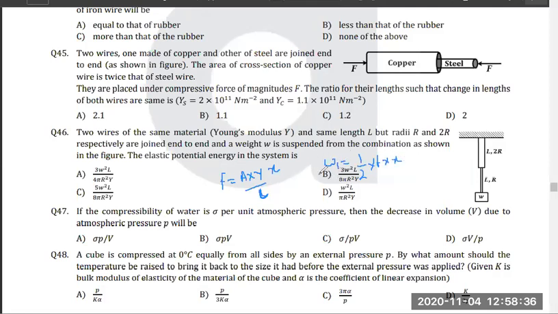Anyone have any issue in this? So I assume this whole thing has a constant K1, right? So I can write W1 is equal to half K1 into x1 square. Yes or no? And in the same way, W2 is equal to half into K2 into x2 square, right everyone?